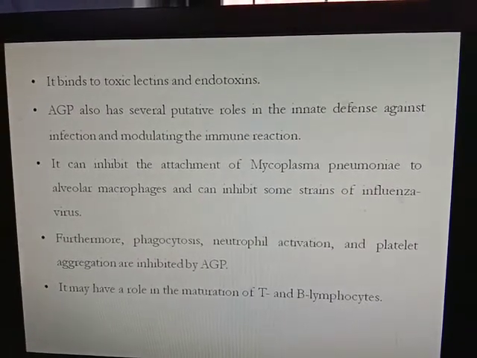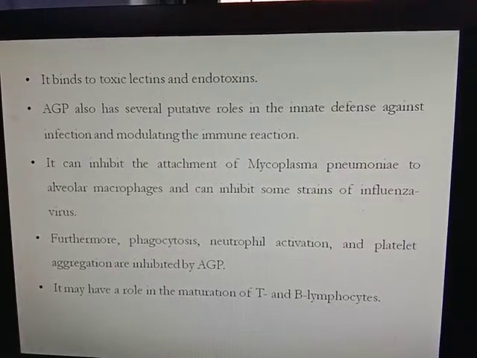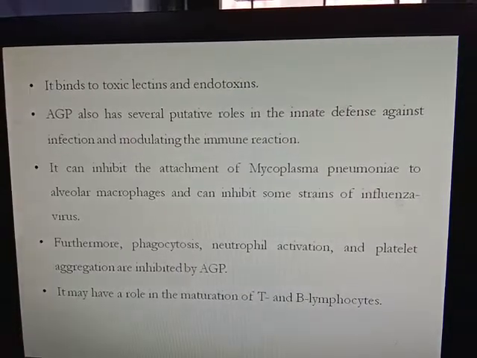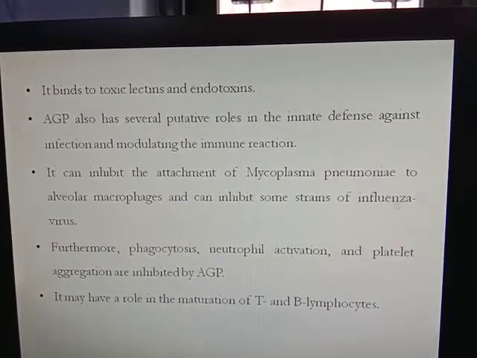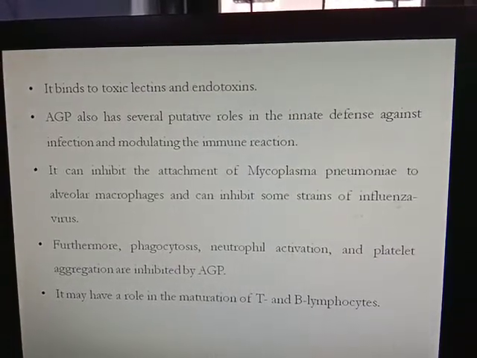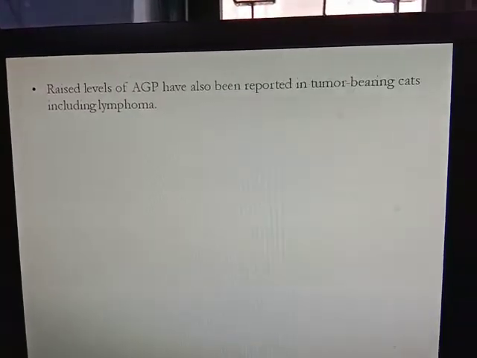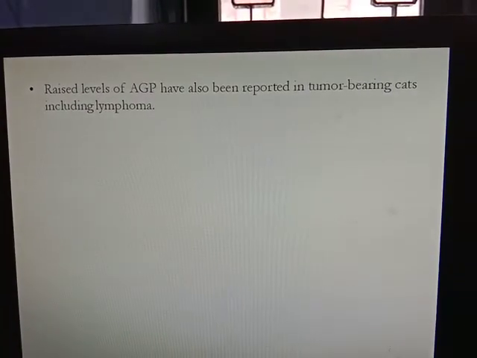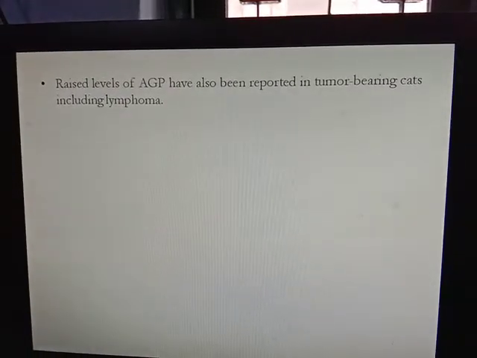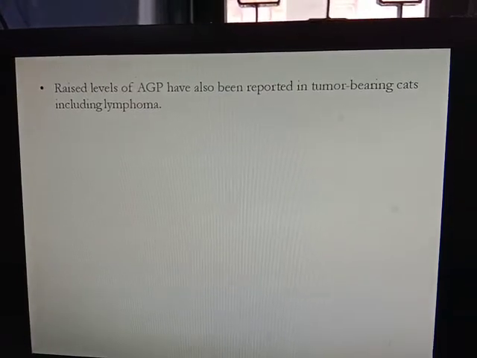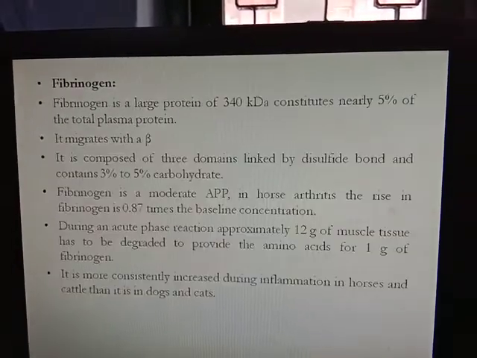Furthermore, phagocytosis, neutrophil activation and platelet aggregation are inhibited by acid glycoprotein. It may also have a role in the maturation of T and B lymphocytes. Raised levels of acid glycoprotein have also been reported in tumor bearing cats, including lymphoma. So if there is a lymphoma in a cat, in that condition also the acid glycoprotein level is raised.